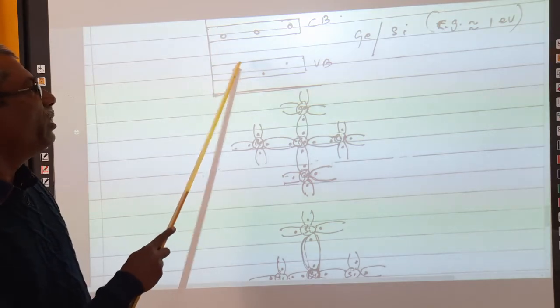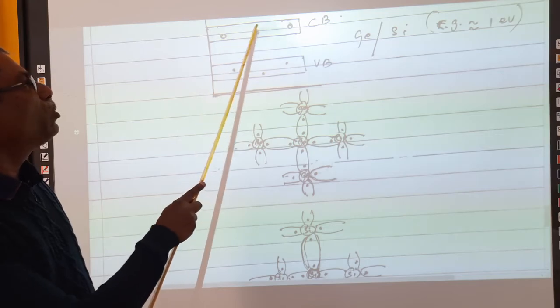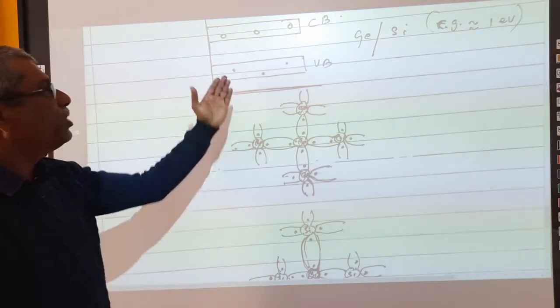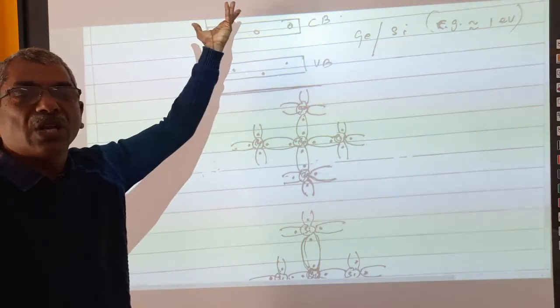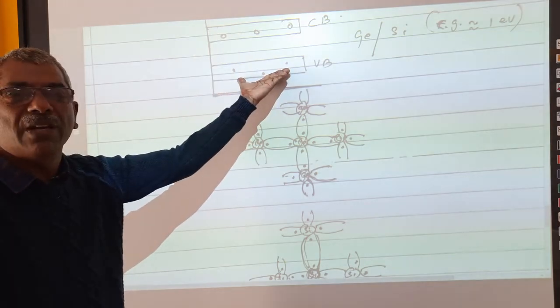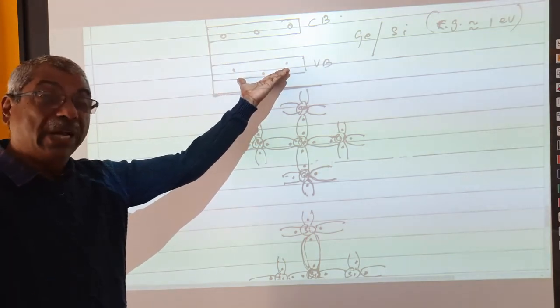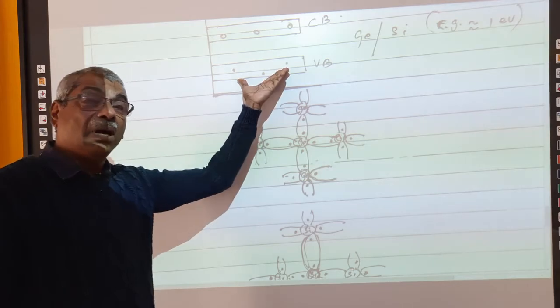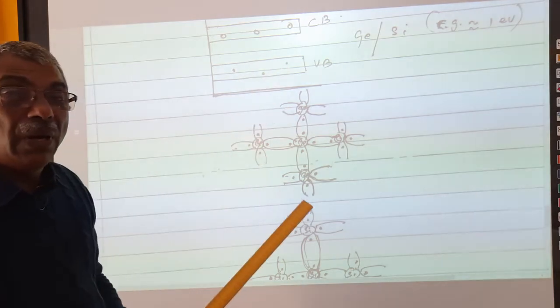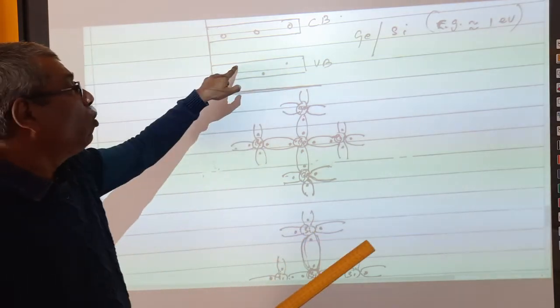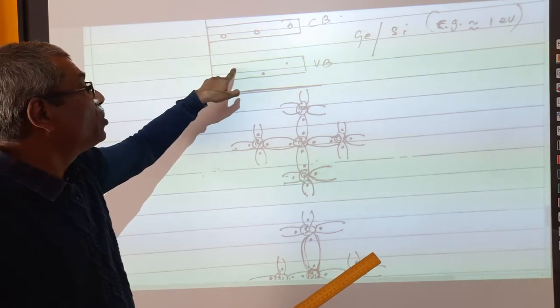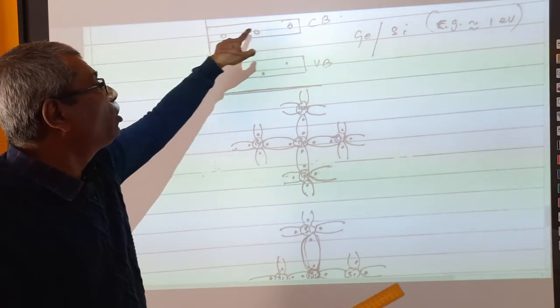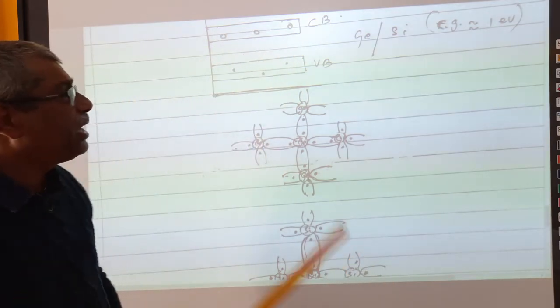The holes will be here and the dot must be on the conduction band. That means these are the places from where electrons left the valence band, breaking the covalent bonding. The hole mark will be here and the dot mark will be here. You can change that, right?